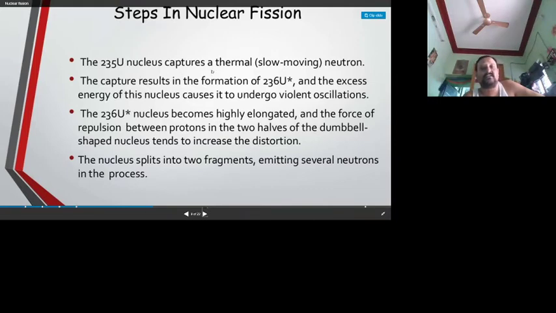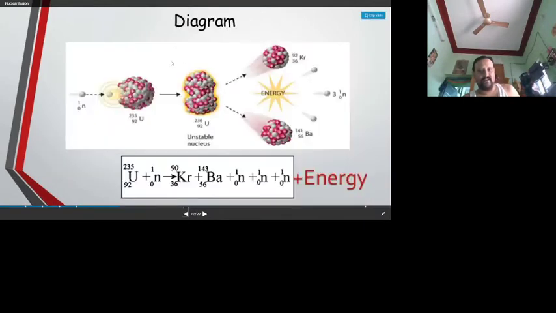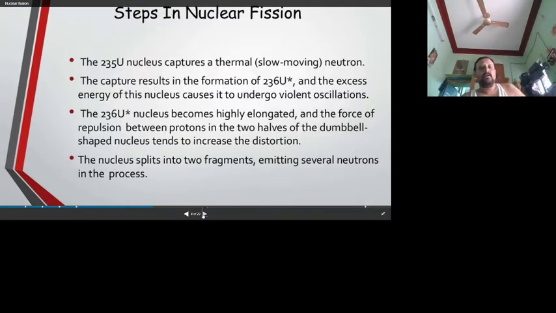Steps in nuclear fission: the U-235 nucleus captures a thermal neutron. Capture results in the formation of U-236. The excess energy of this nucleus causes it to undergo a violent oscillation. This U-236 is an unstable nucleus. During the violent oscillation, the U-236 nucleus becomes highly elongated. The force of repulsion between the protons in the two halves of the dumbbell-shaped nucleus tends to increase the distortion. Thus the nucleus splits into two fragments, emitting several neutrons in the process.